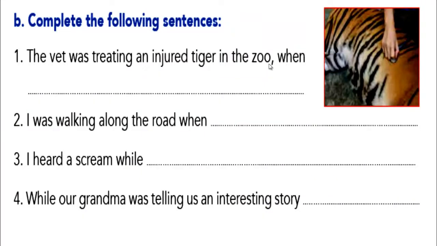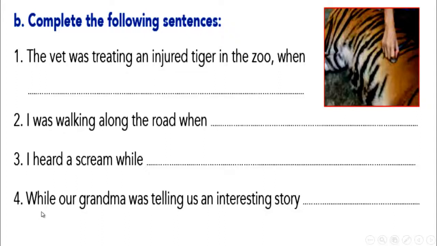Now we want to complete these sentences. Take your time, try to think, and complete them. Number 1, the vet, doctor for animals, was treating an injured tiger in the zoo when? So you're going to use which tense? Past simple, as we said, because you have what here? When. Second one, I was walking along the road when? The same here. So you are going to use past simple. That's right. Number 3, I heard a scream while. After while, which tense should we use? Excellent. Past continuous. Was, were, verb, ing. That's right. Excellent. Good job.